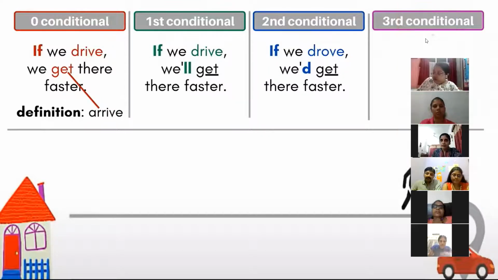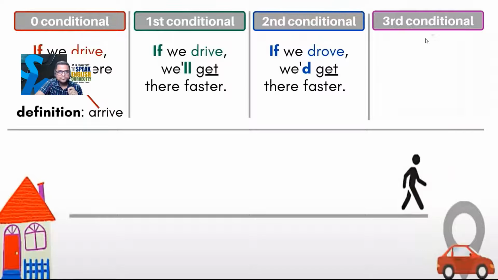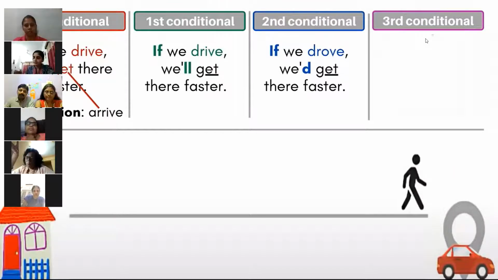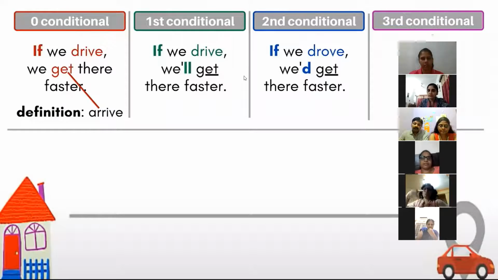If we had driven, we would have got there faster. Driven, what is driven? The third form. I think if we drove.